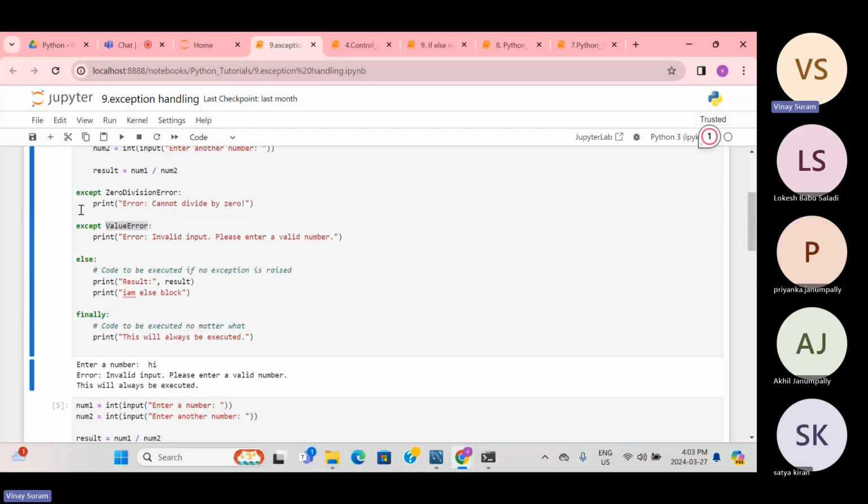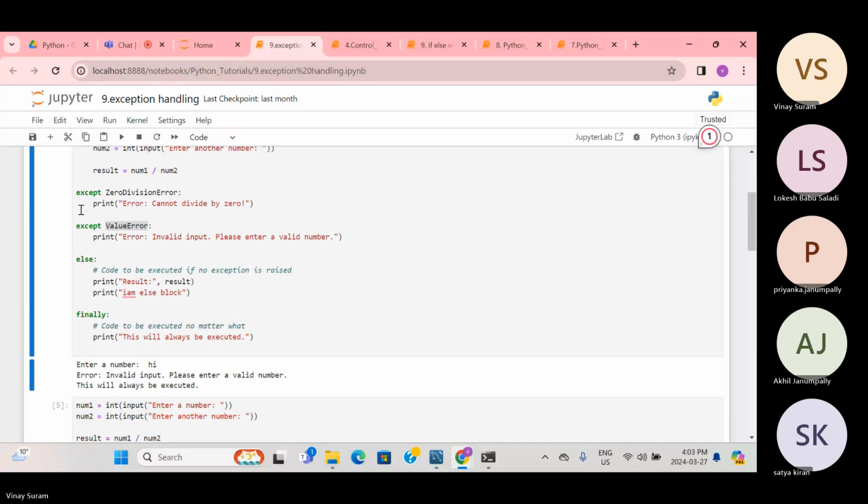So the else block is the one which will be executed if no exception is raised. That's why I'm printing the result, and I'm also just trying to look at the logger, saying I am from the else block. Finally is the one which will always be executed. It doesn't care whether the exception is handled or not. So it will just execute fine.